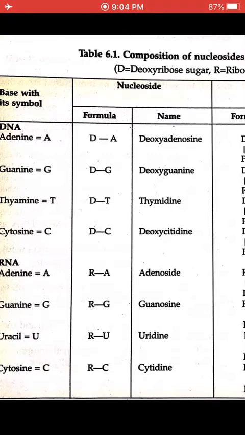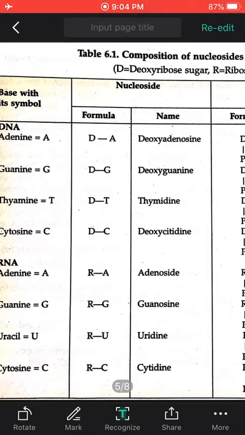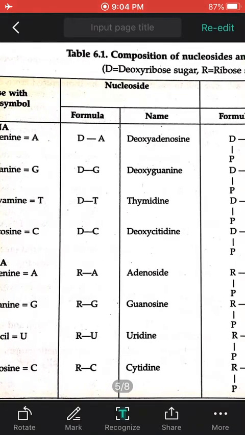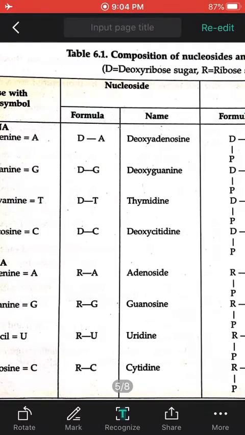Same with the RNA. If RNA, that is ribose sugar. In DNA there is a deoxyribose sugar, and in RNA it's ribose sugar. So with adenine it's adenosine, guanine it's guanosine, uracil is uridine, and cytosine it's cytidine. When nitrogen base is attached to the sugar, it forms nucleoside. Keep this in your mind, because as you move further in this particular chapter, you must not get confused by this, कि what is nucleoside and what is nucleotide.